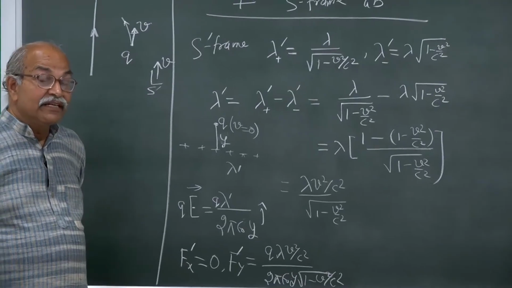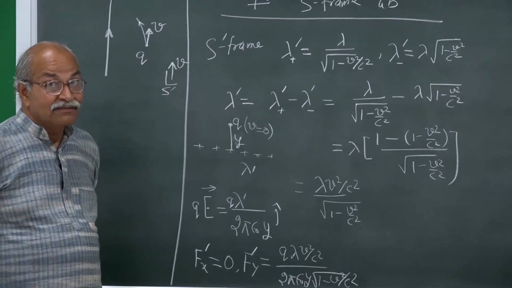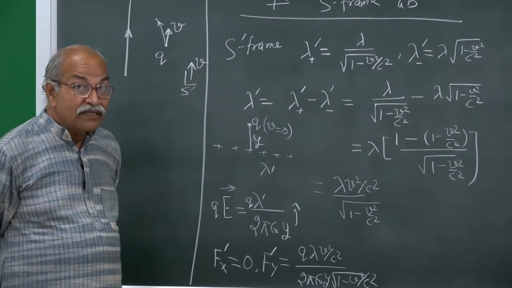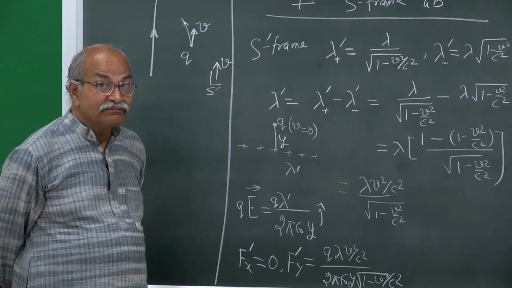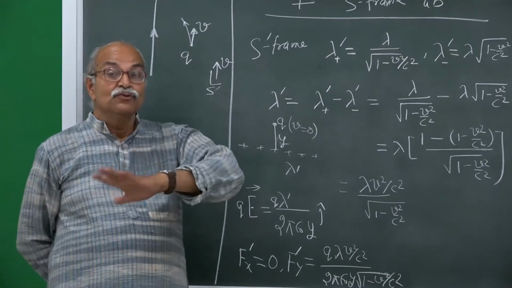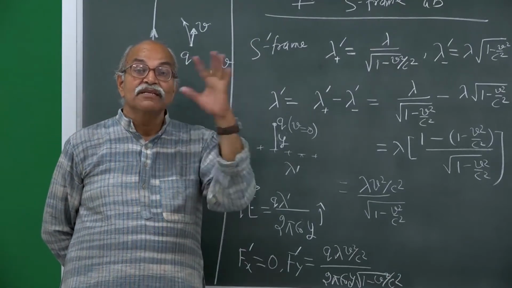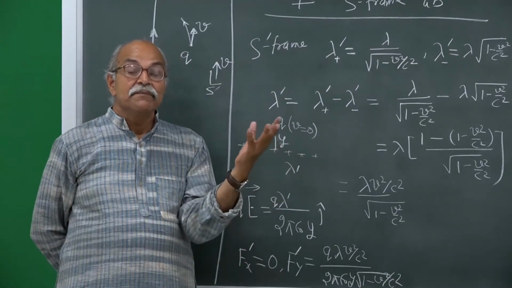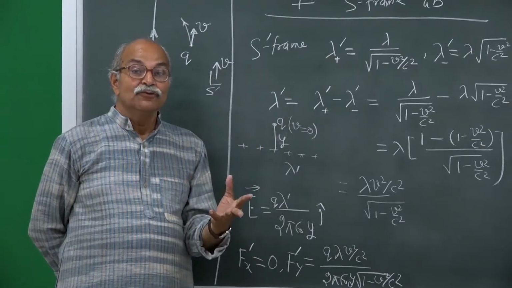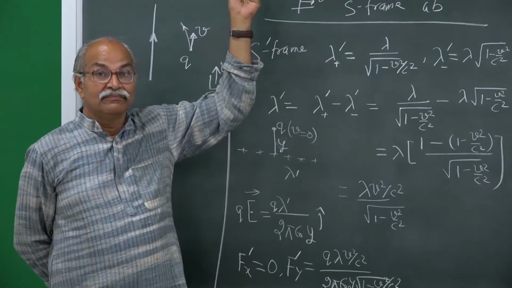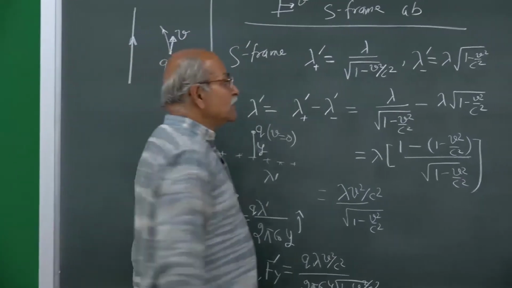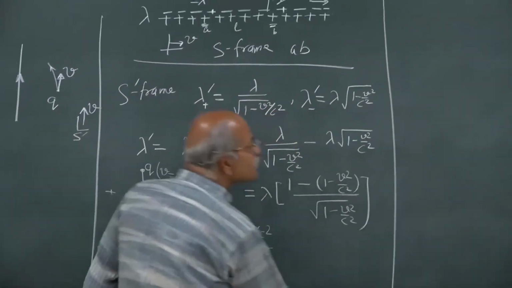Now, if there is a force on this particle q in S prime frame, I can make use of the force transformation equation and obtain what is the force on this particle in S frame, right. You remember the force transformation equation?